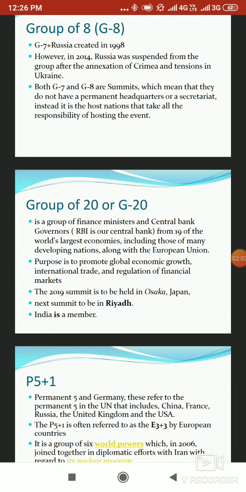So both G7, G8 along with G20, it's very important to note these are only summits. These summits are usually held annually. They do not have any sort of a permanent headquarters or a residency. It is the host nation that takes into consideration hosting the events and takes the role of the host of that event.